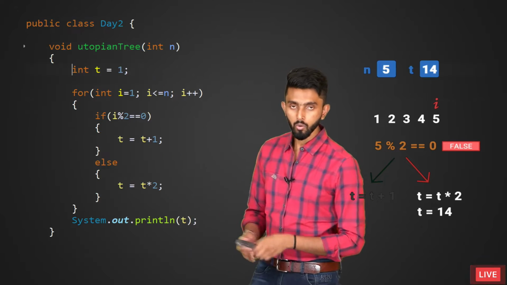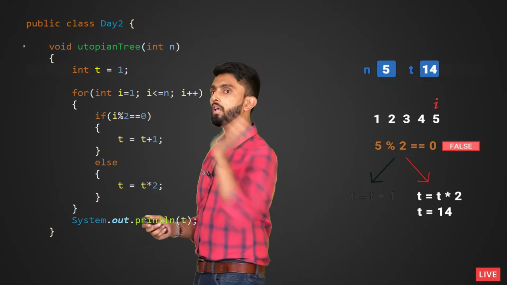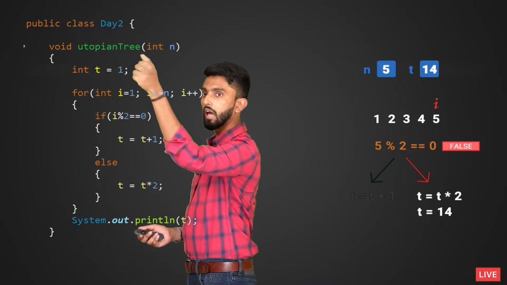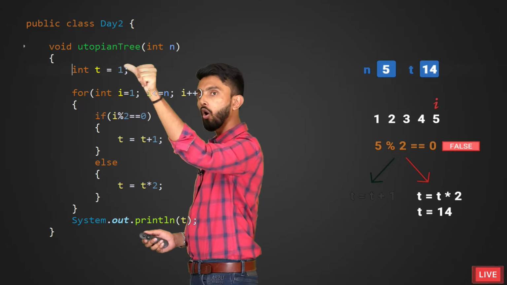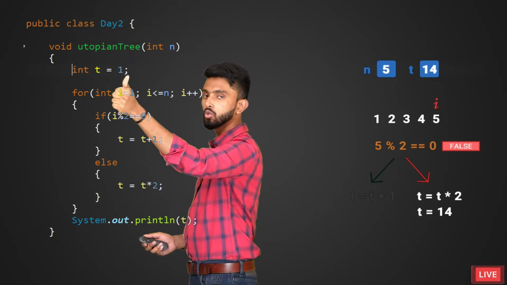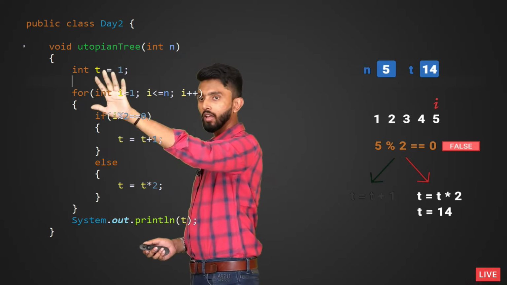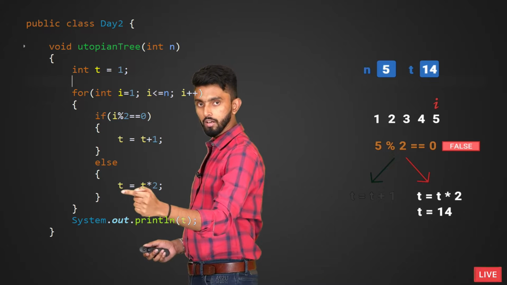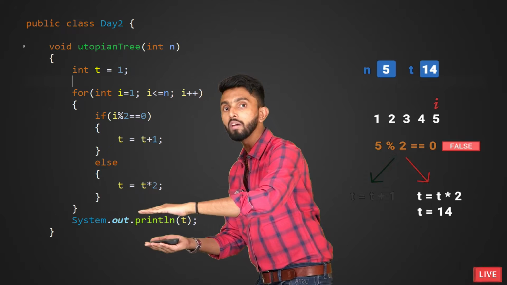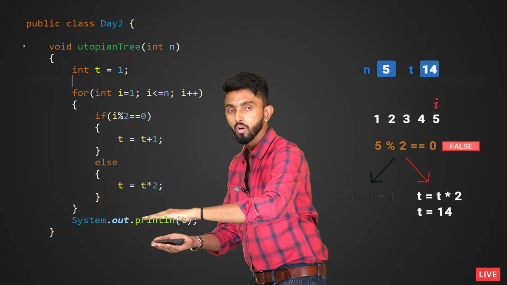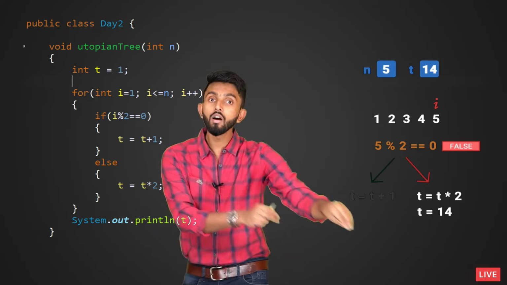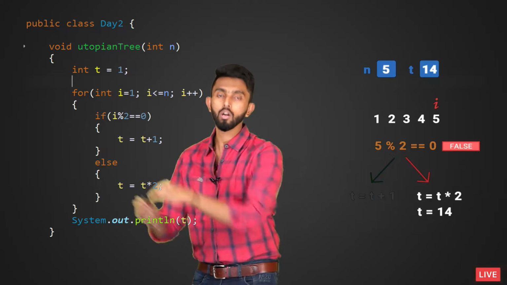So basically what you're doing is, if somebody calls utopianTree and gives the number of cycles, automatically you will create a variable t whose value is 1, because the initial size of the tree is always 1. And then you will calculate the size of the tree t, and you must not print it, boss. No. You must return it as output to whoever called.